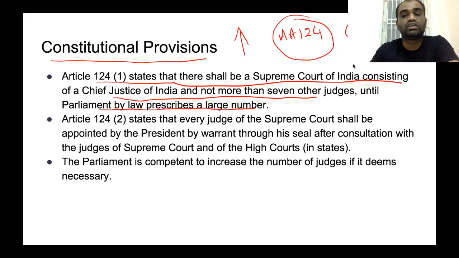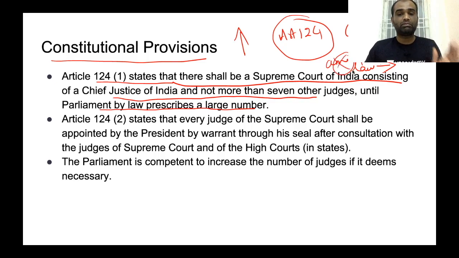Now, crucially, a law that has been passed to increase the number of judges of the Supreme Court is not considered an amendment to the Constitution of India. Okay? This is very important. The law that has been passed by the Parliament to increase the number of judges of the Supreme Court is not considered an amendment to the Constitution of India. Clear?